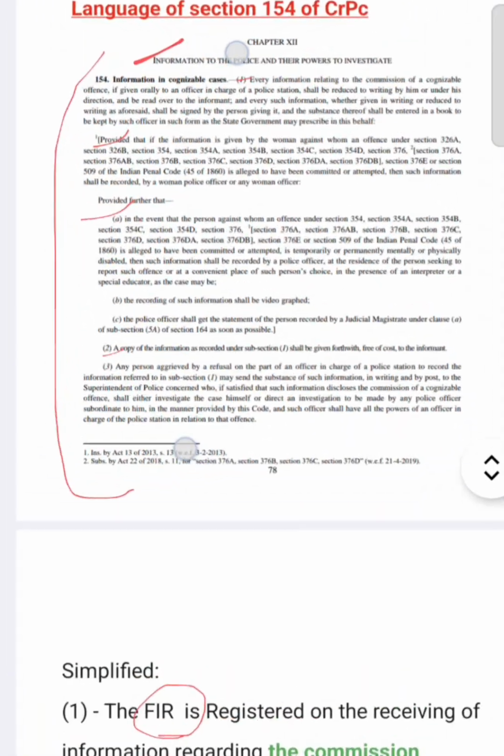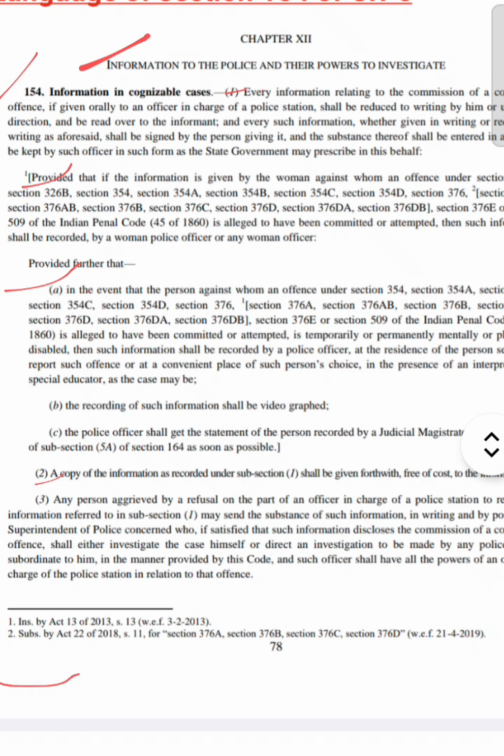These categories involve section 326, section 354, section 354A, section 354B, section 355. These all sections of crime are under 154 and the same is here. So this is a category of offences under section 154.